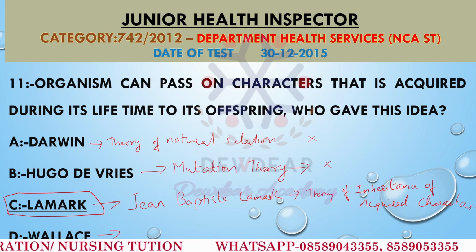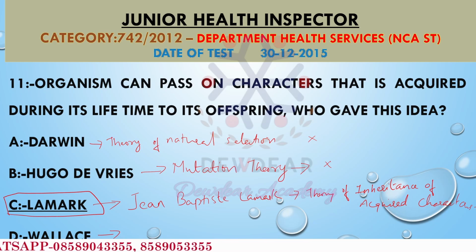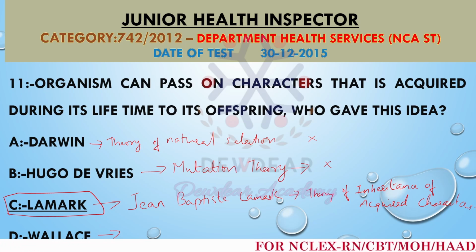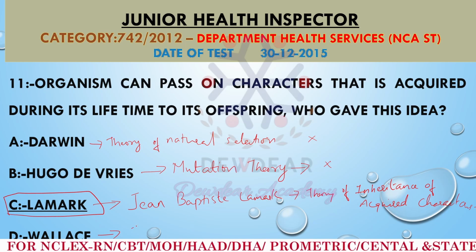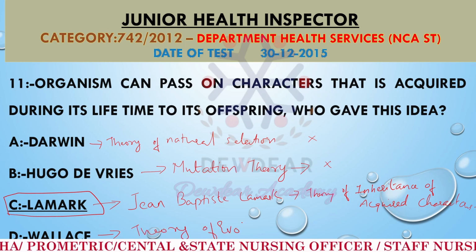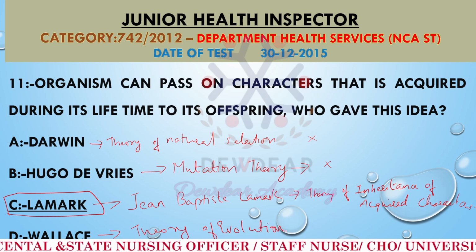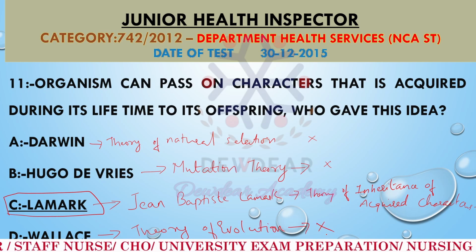So which are the other options we discussed? Darwin is concerned with the theory of natural selection. Hugo de Vries is concerned with the theory of mutation. And Wallace is again concerned with the theory of evolution by natural selection, similar to Darwin's ideas. So the correct answer is Lamarck.